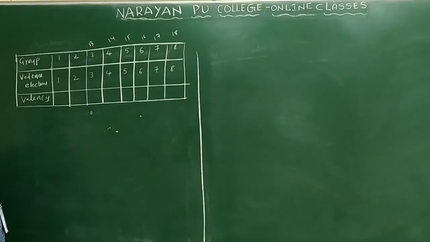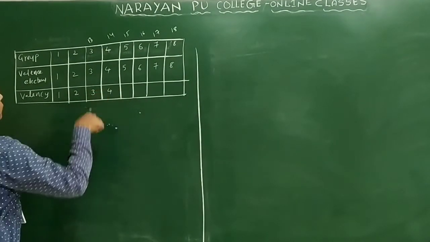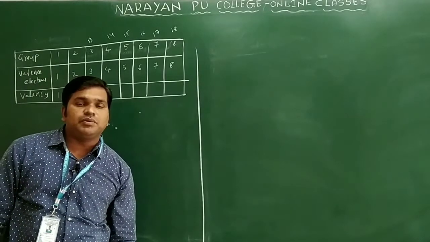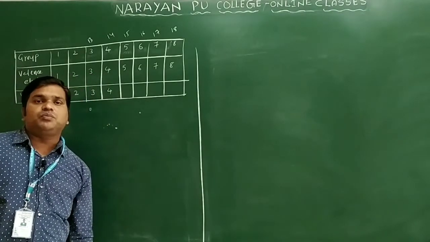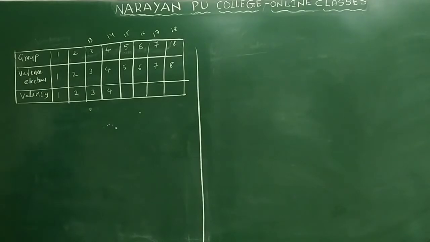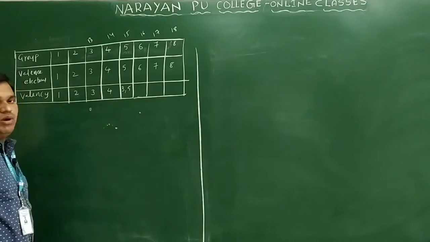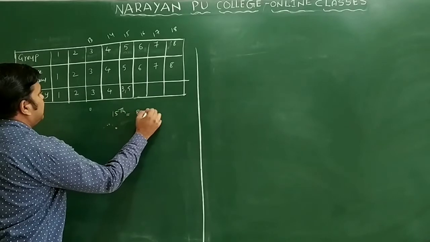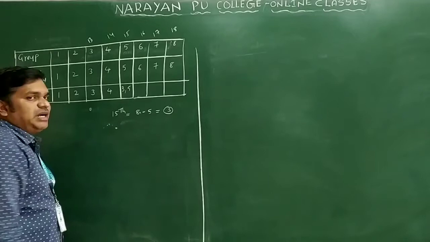Okay. What is the valency of the first group element? The valency of the first group element is 1 only. Here 2 you will write, here 3 you will write, here 4 you will write. So from the first group to the fourth group, valency is equal to what? Group number only. Now we will see the fifth group onwards. I will write here the valency of 15th group or 5th group elements is 3, 5. Generally, for the 15th group valency, you can write 8 minus 5, that is equal to 3 only. Okay, normal valence is 3, but sometimes they will show what?